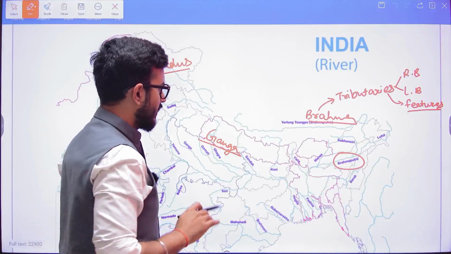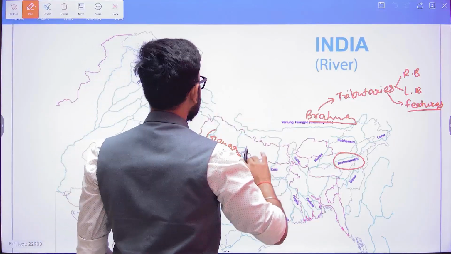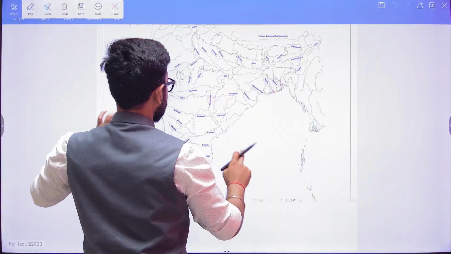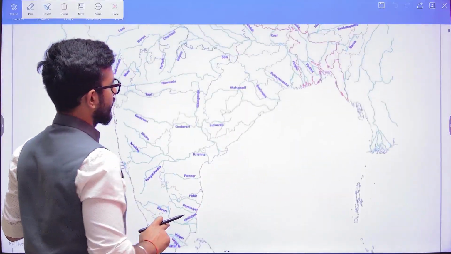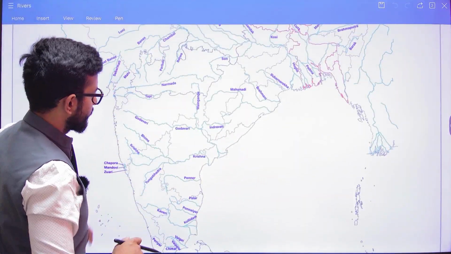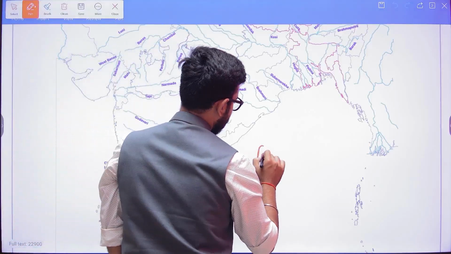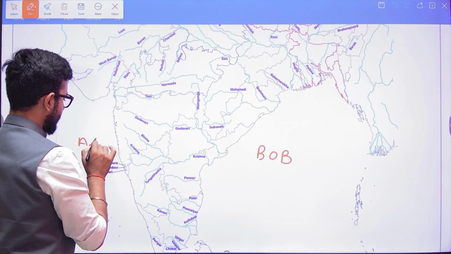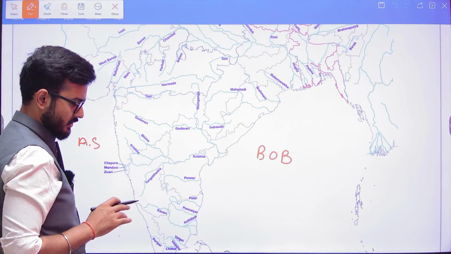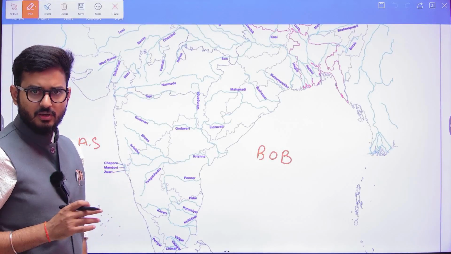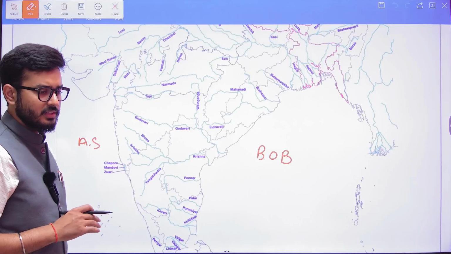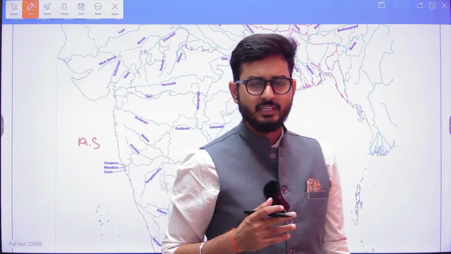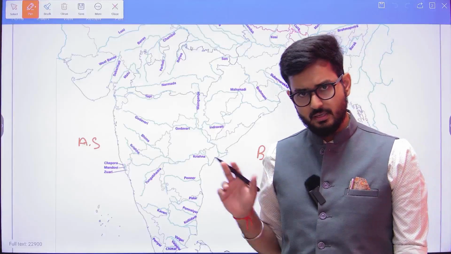Apart from the river systems, if you look at this particular area, there are two major seas adjoining India. One is the Arabian Sea and another is the Bay of Bengal. So when we talk about India's river system, our drainage is going to happen majorly into both of these areas.